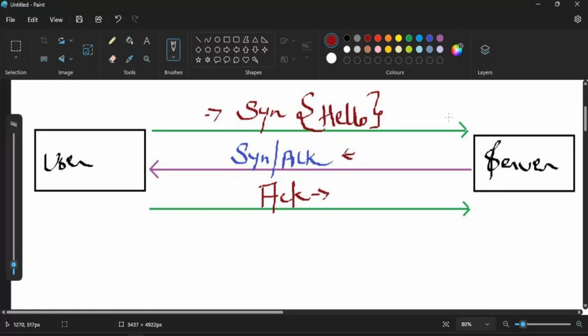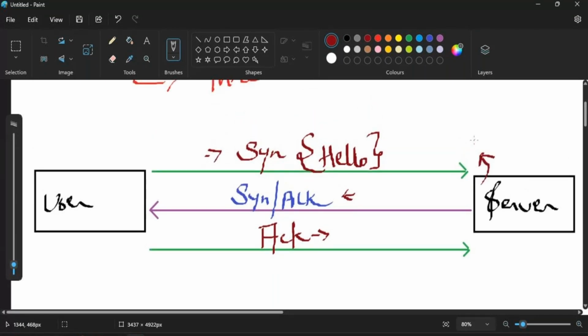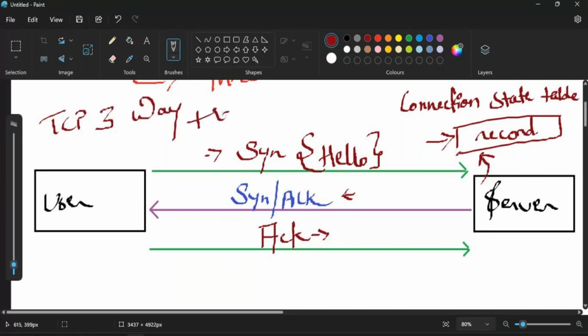Once these three steps are performed, the servers will have a connection state table, and inside of that they are going to make a record for this particular connection. So that is the TCP three-way handshake.